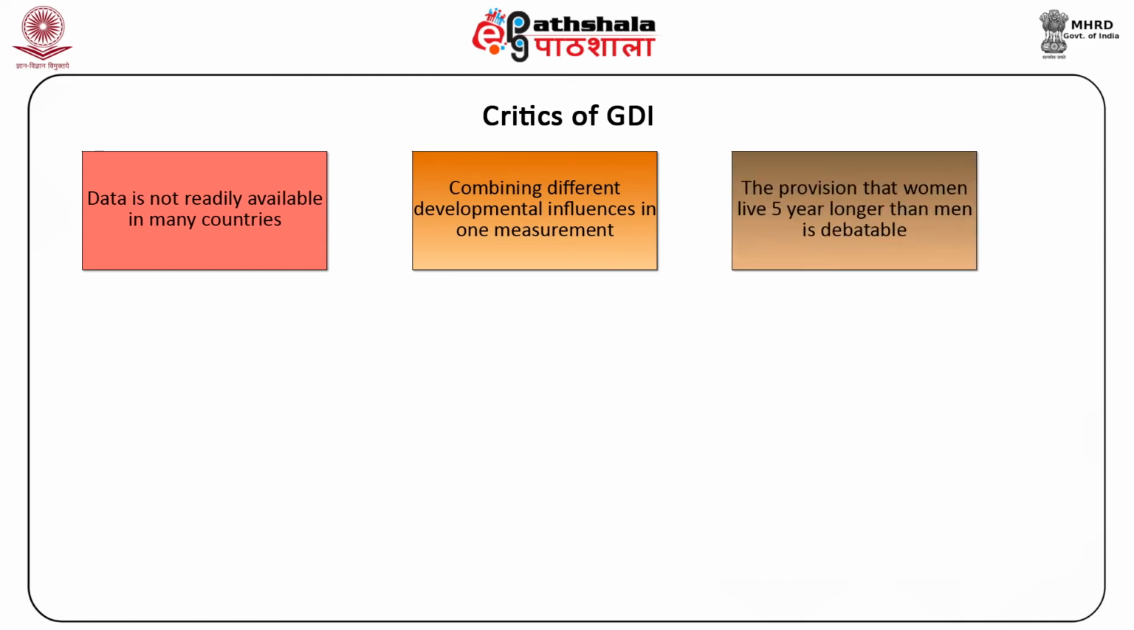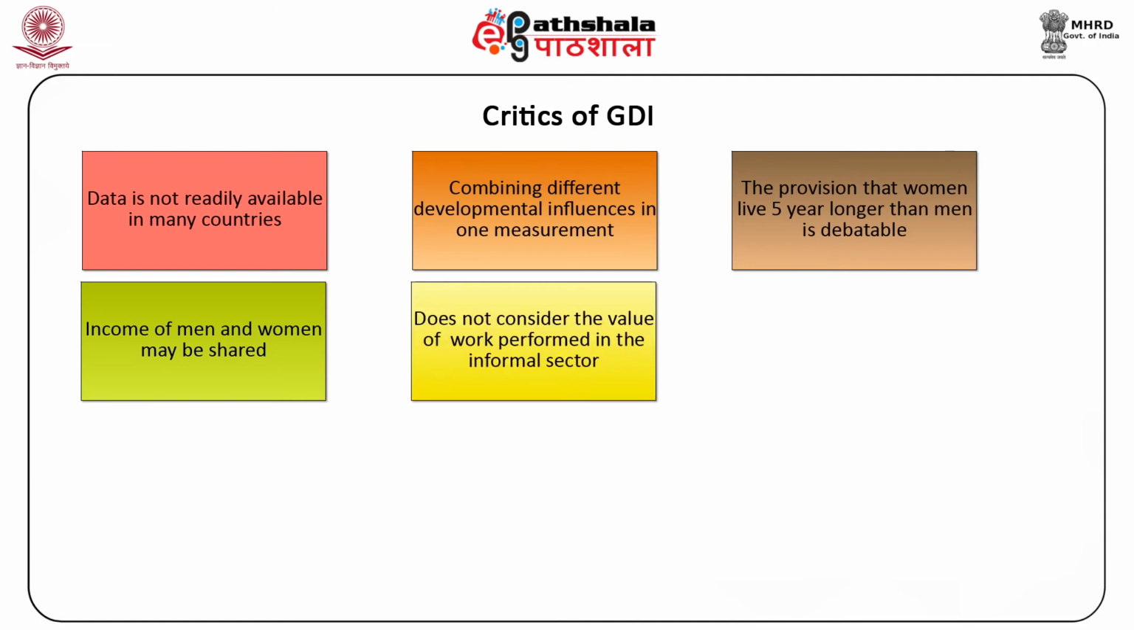The GDI life expectancy section is adjusted to assume that women will normally live 5 years longer than men. This provision has been debated. The GDI considers income gaps in terms of actual earned income, but often men may make more money than women, yet their income may be shared. The GDI does not consider the value of care work as well as other work performed in the informal sector like cleaning, cooking, housework, childcare, etc.